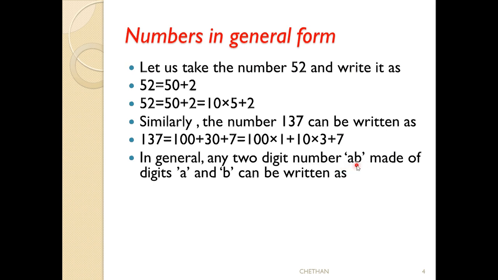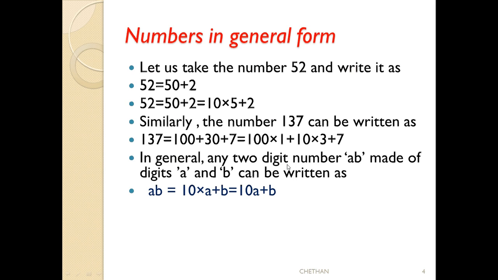If we take AB as a 2-digit number, it can be written directly. See here, B is in the unit place, so we write B the same. A is in the 10 place, meaning 10 into A. Right? See here, I have written like that only. AB is split into 10 into A because A is in the 10 place, plus B, which is in the unit place, so B as it is. 10 into A means 10A, plus B. This is for a 2-digit number.